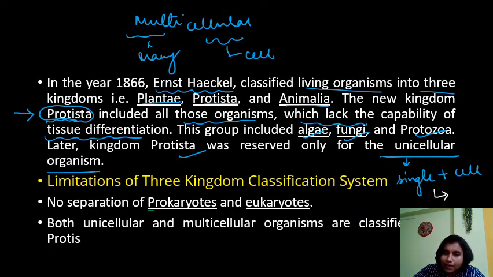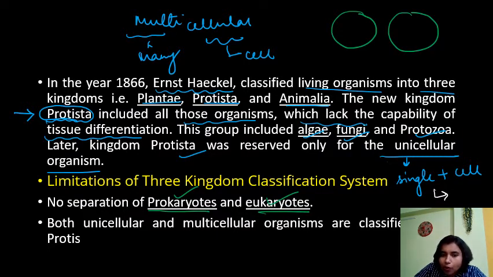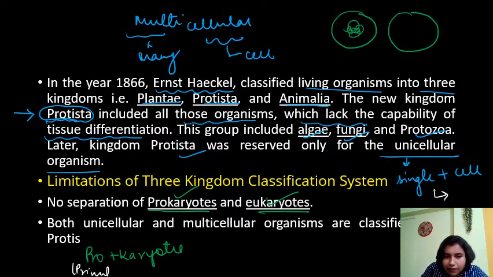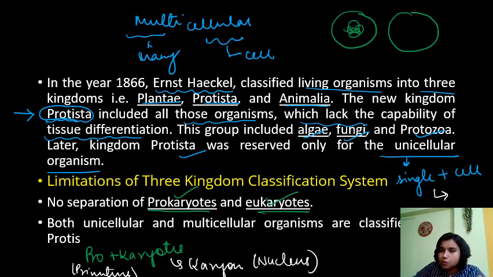The limitation was that there was no separation of prokaryotes and eukaryotes. What are prokaryotes? What are eukaryotes? I think you know. If you don't know, I will explain it. Prokaryotes means what? Suppose this is a cell. This is one cell, this is another cell. In prokaryotes, the nucleus is not covered by a nuclear membrane. Prokaryotes comes from two words, pro plus karyotes. Pro means primitive, and karyon means nucleus, right? So these are those organisms which have a primitive nucleus.